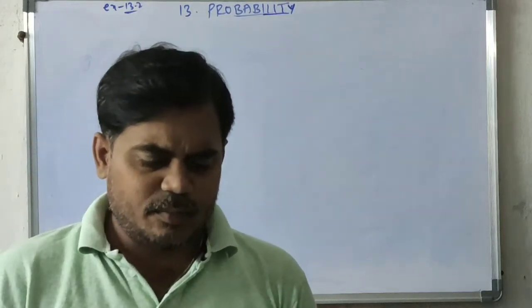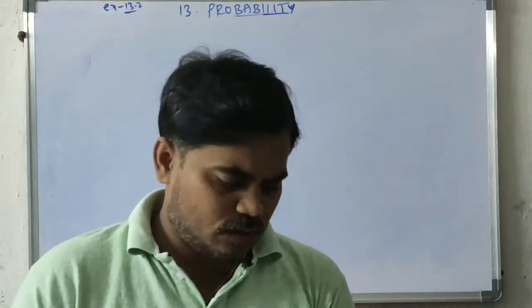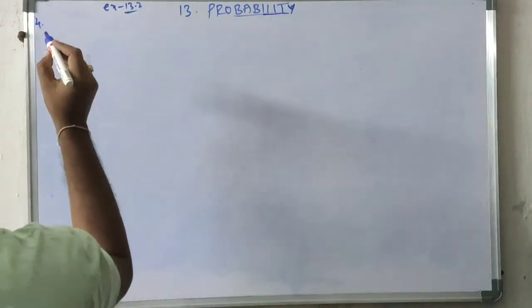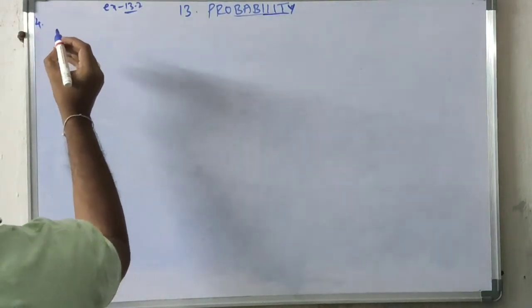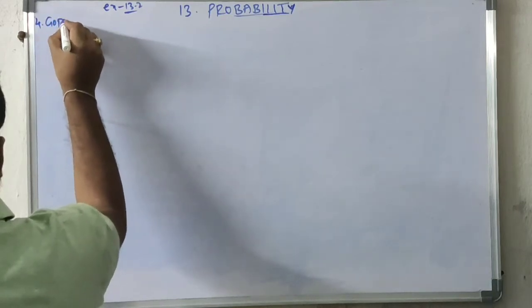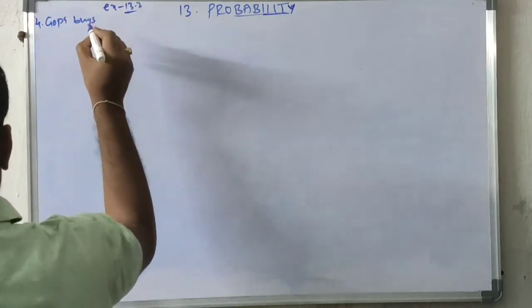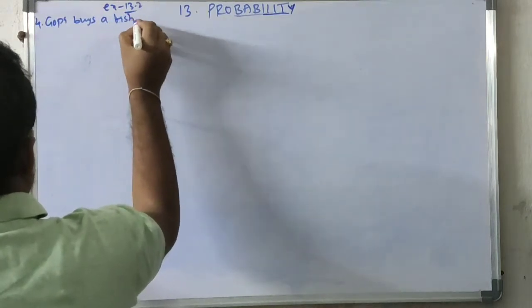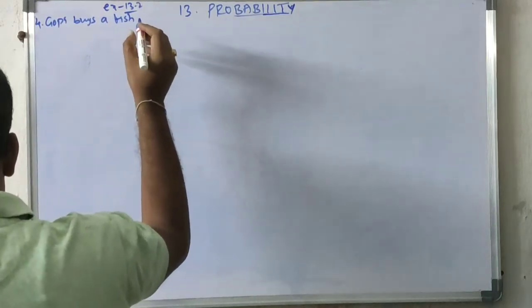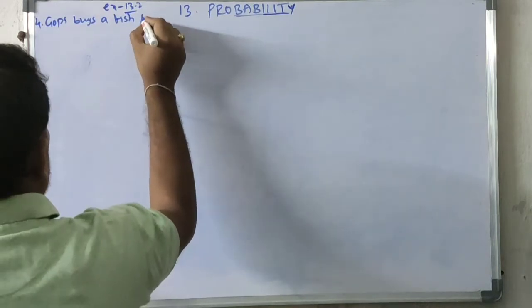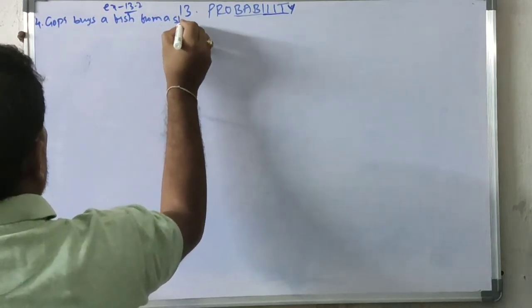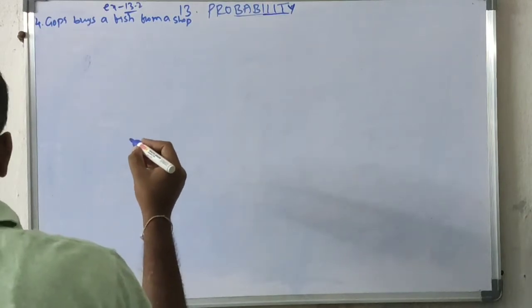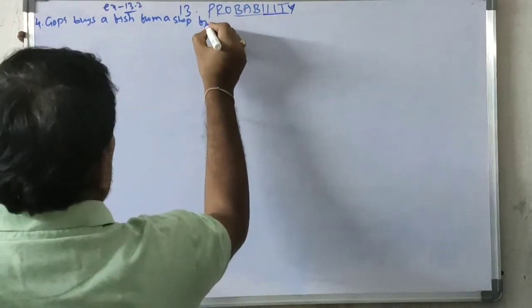Probability exercise 13.2, question number 4. Gopi buys a fish from a shop for his aquarium.